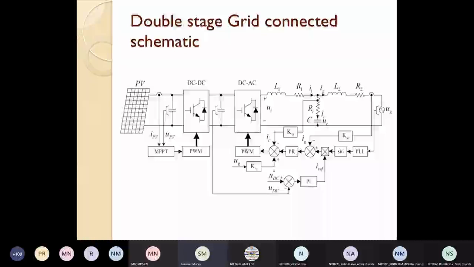We can even put a DC-DC converter, and this DC-DC converter can be regulated to produce the desired voltage at this point, so that the photovoltaic output will be able to operate in the MPPT domain.